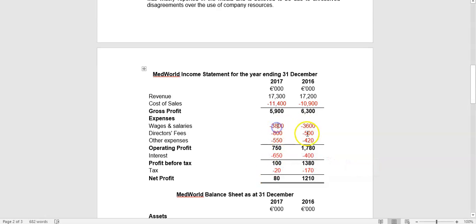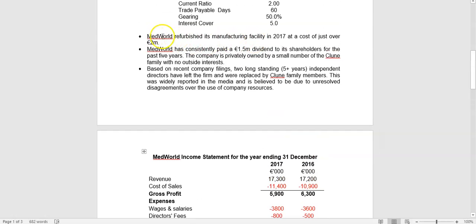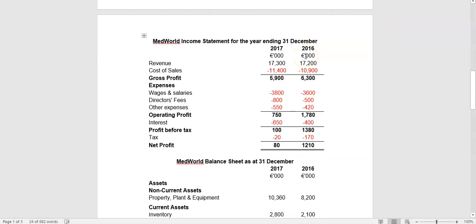Big jump is in wage and salaries, big jump in directors' fees, big jump in interest costs as well. And all of that is contributing to a very poor profitability in 2017. A good student might say perhaps some of that is because of the refurbished facility and it's taking longer to bed in. But again, we need more information about that to make a firm conclusion. Your key thing is revenue is growing slightly, but costs seem to be growing a lot quicker than revenue. So cost control seems to be a big concern in the organization.